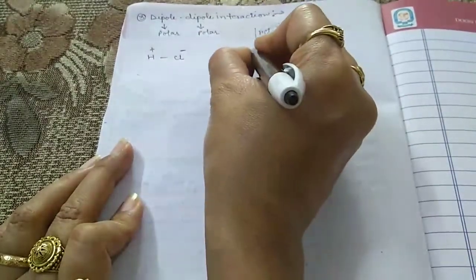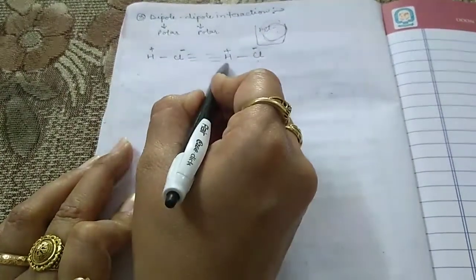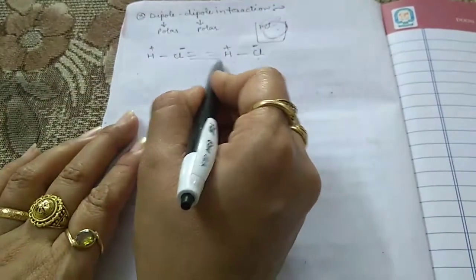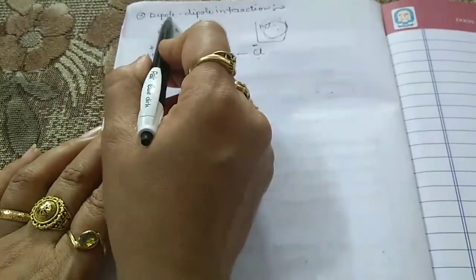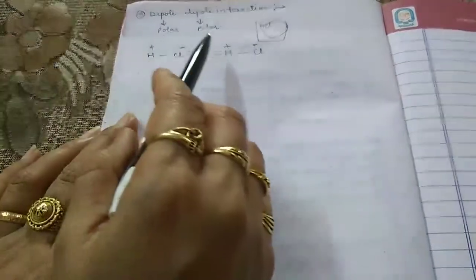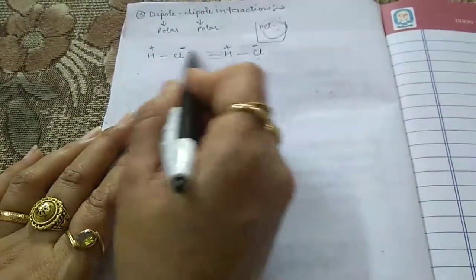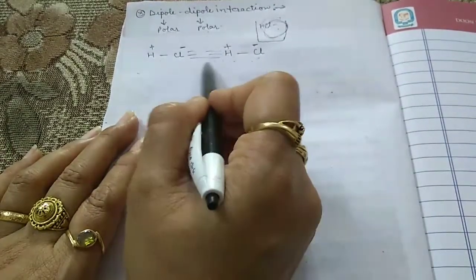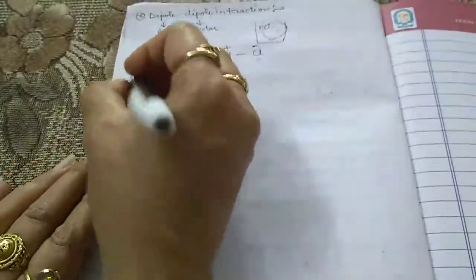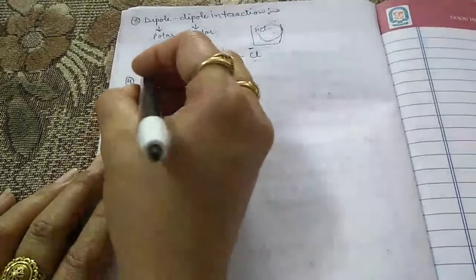So there is some interaction between this negative and this positive ion. This interaction is known as the dipole interaction. This negative charge and this positive charge attract each other, and this force is known as the dipole interaction.